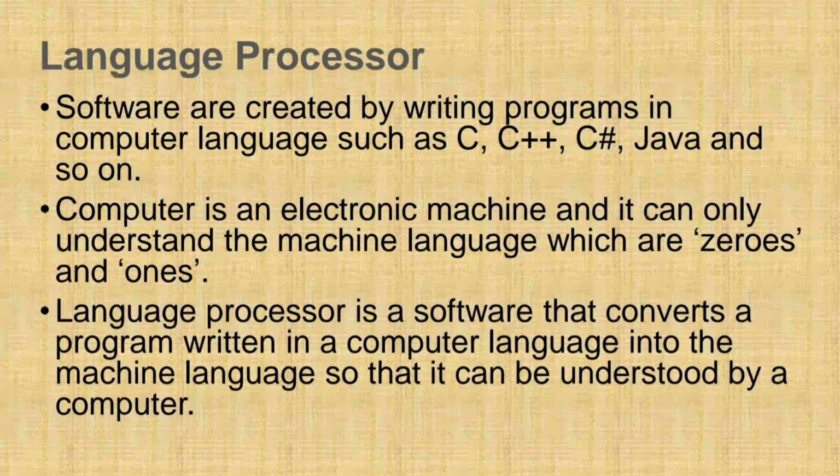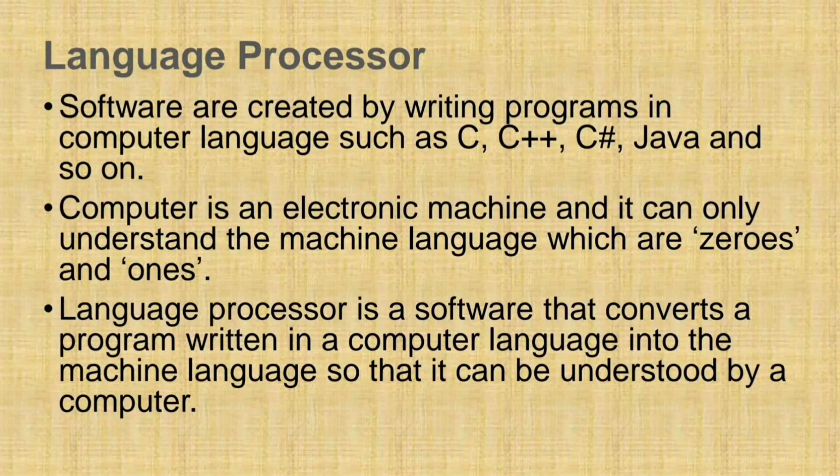Now next is language processor. Software is created by writing programs in computer languages such as C, C++, C#, Java and so on. A computer is an electronic machine and it can only understand machine language, which is zeros and ones. Language processor is a software that converts a program written in a computer language into machine language so that it can be understood by a computer. It is a program that performs operations such as translating and interpreting required for processing a specified programming language.